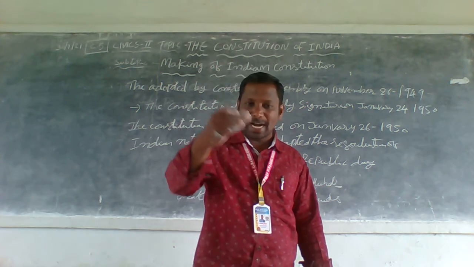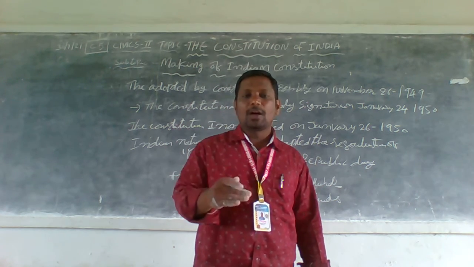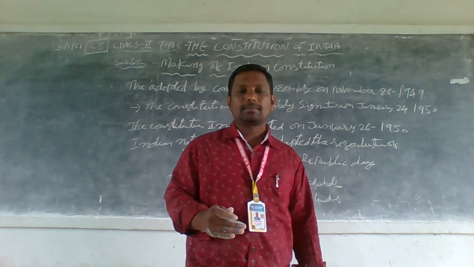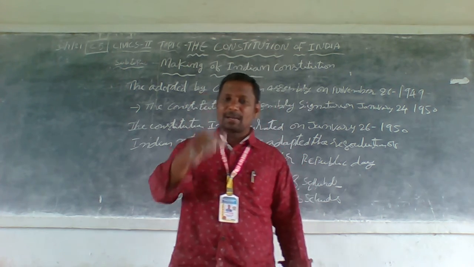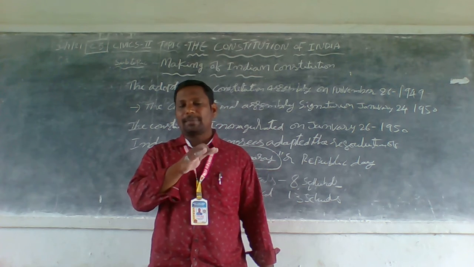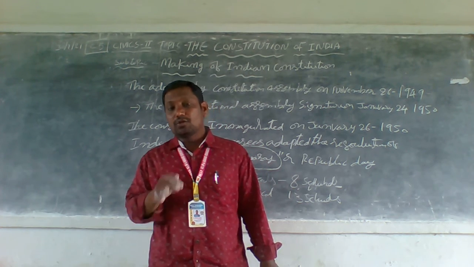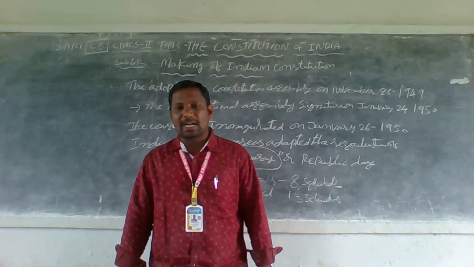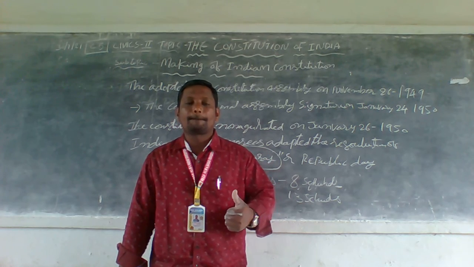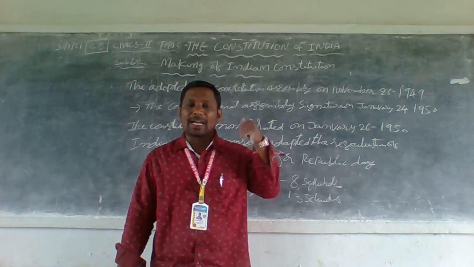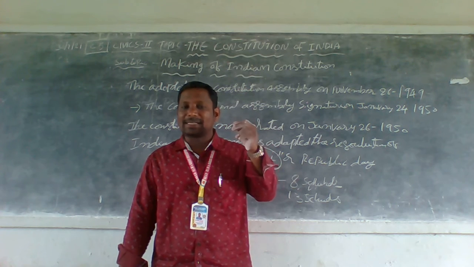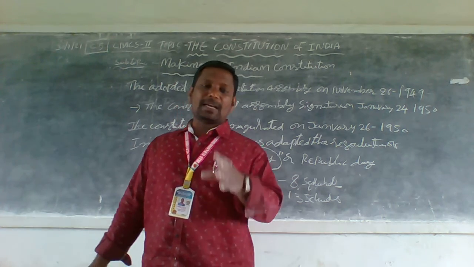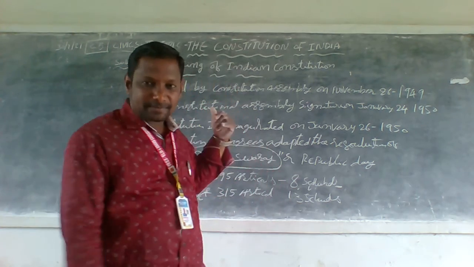When was the constitution adopted? 1949 November 26th. The chairman of the Constituent Assembly was Rajendra Prasad. The chairman of the Drafting Committee was Dr. B.R. Ambedkar. How much time did it take to complete the constitution? 2 years, 11 months and 18 days. You know? These are often asked as bits.